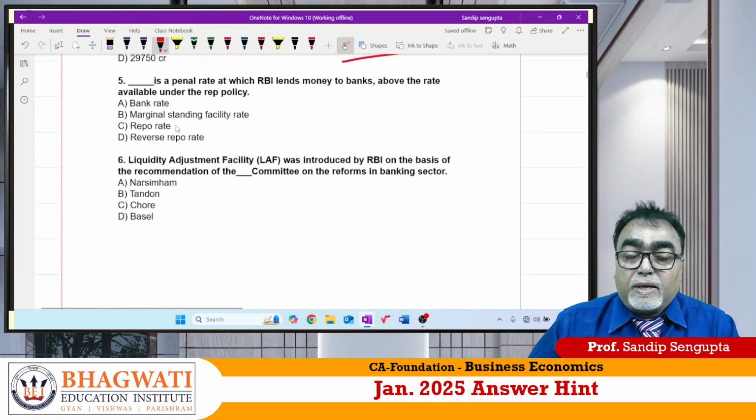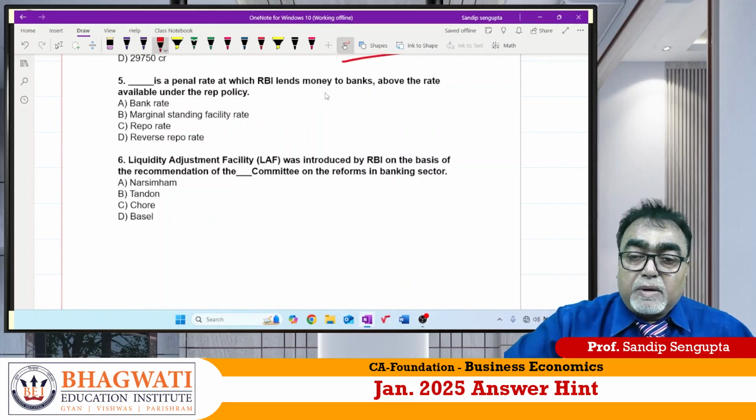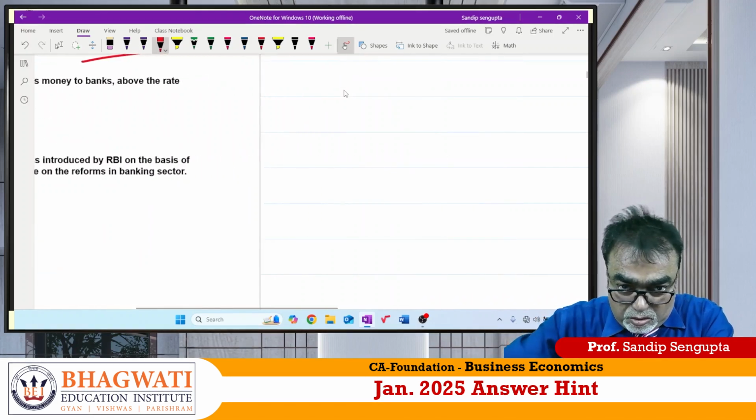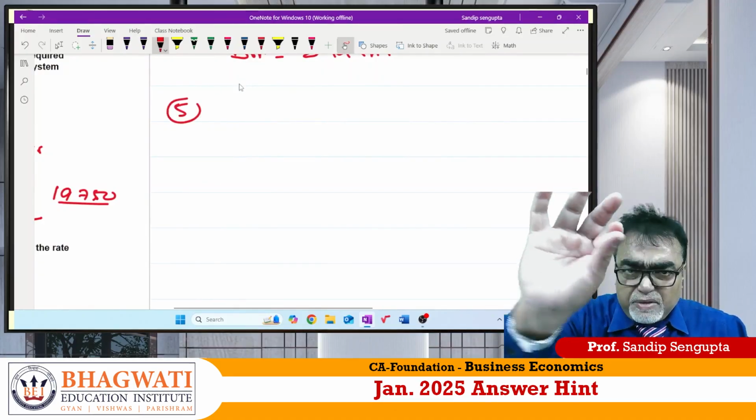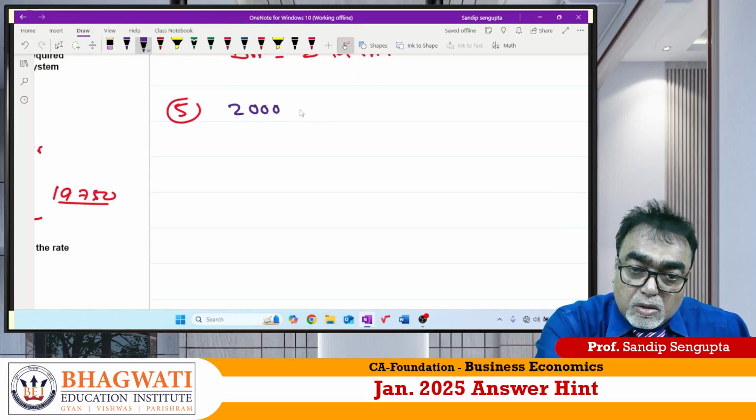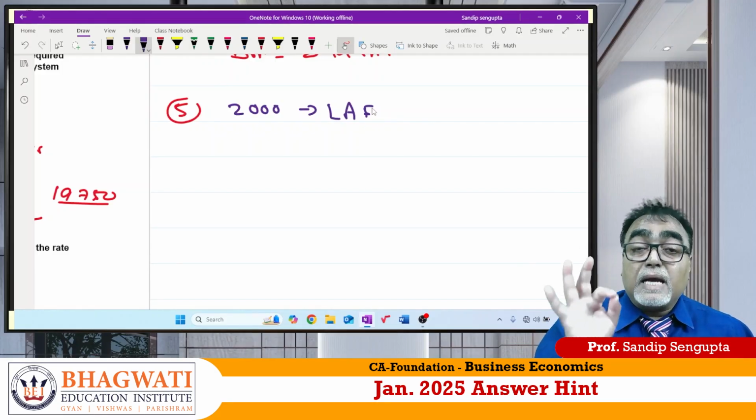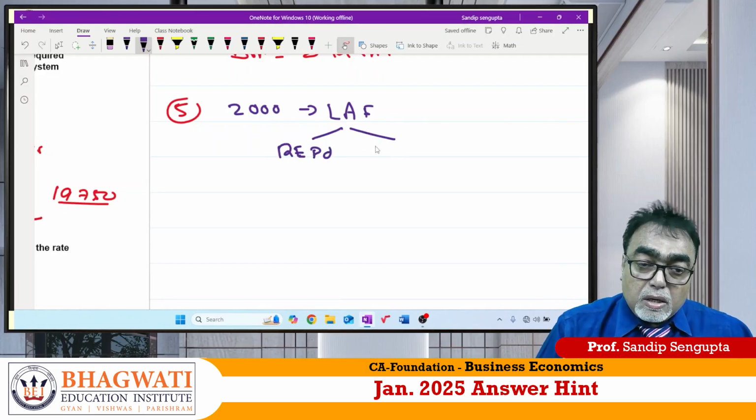Now question number 5. What is this? Which is the penal rate RBI lends money above the rate of this. Here one thing I should tell you so that you can understand properly, beta. Just a brief thing. In 2000, one concept RBI started. Sir, it is called LAF. So beta, what is LAF? Liquidity Adjustment Facility. Under LAF, there are two parts. One is called repo, another is called reverse repo.